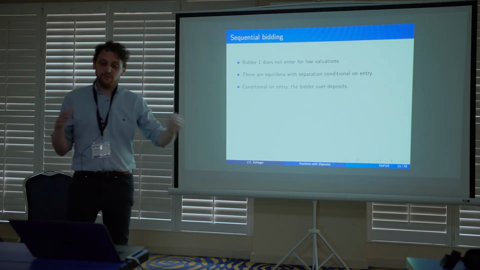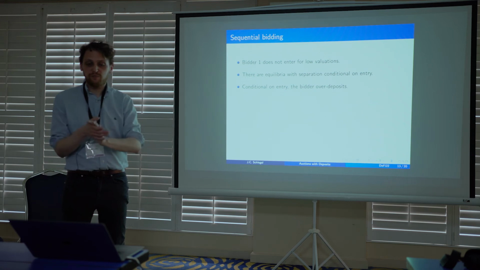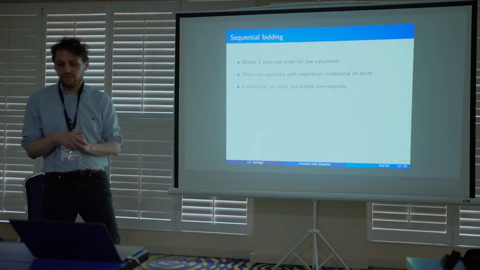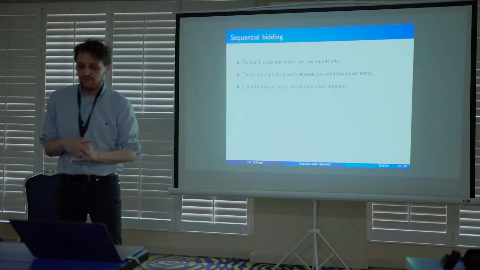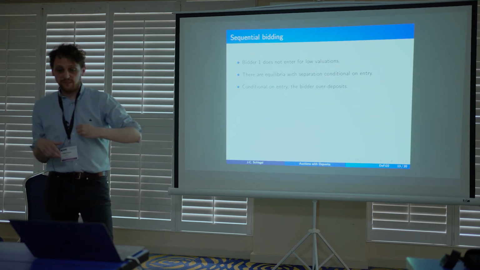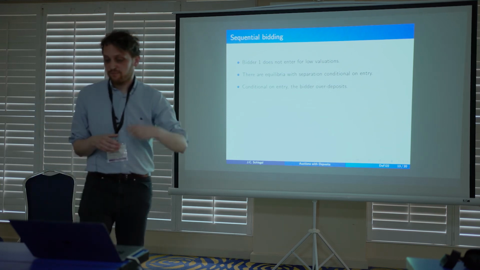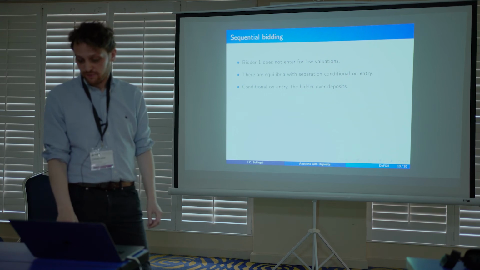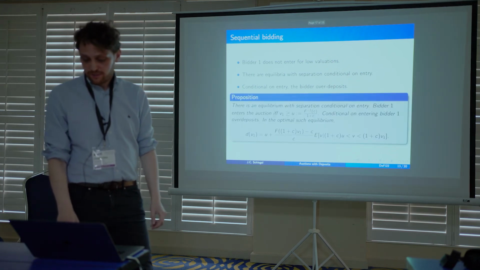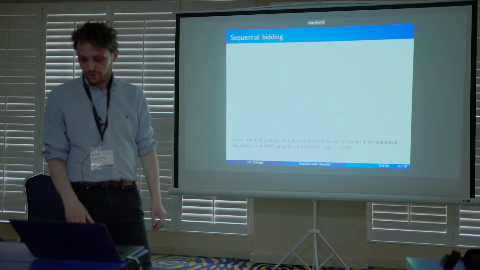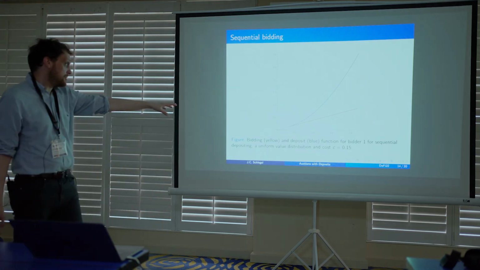So the low valuation bidder doesn't bother to enter because he has to deposit a lot, but the higher types basically separate themselves. They put different deposit transactions conditional on entering. There's a proposition, but let me show you basically how those equilibria look.